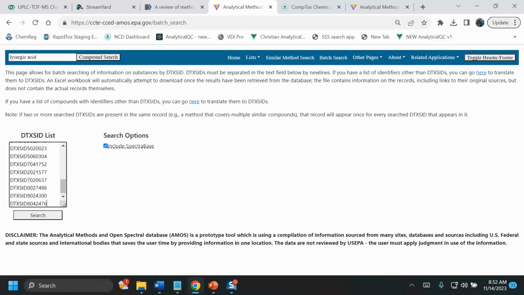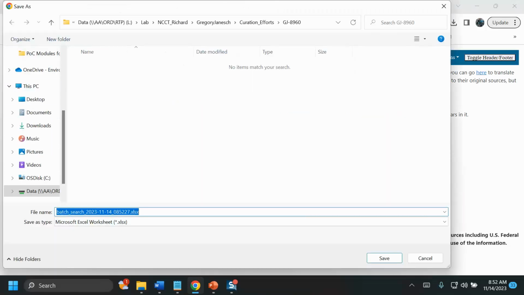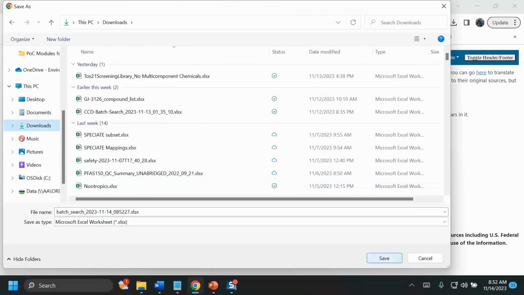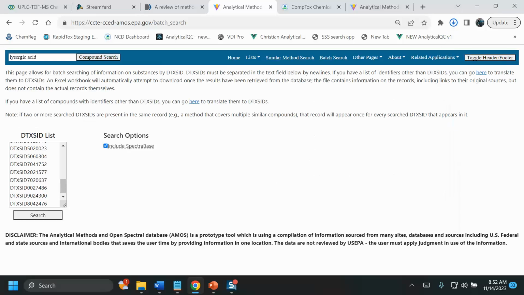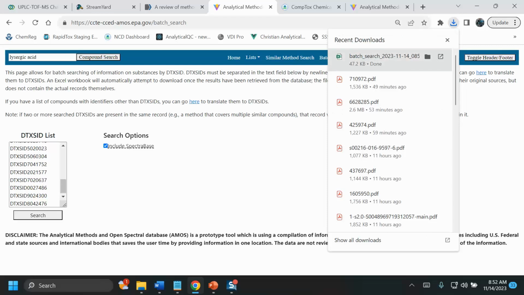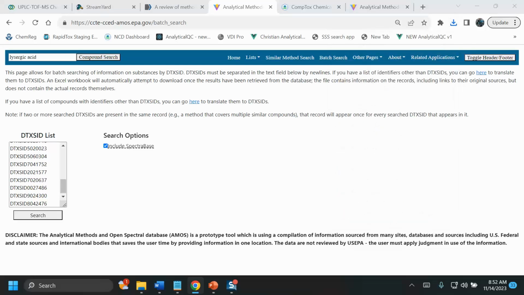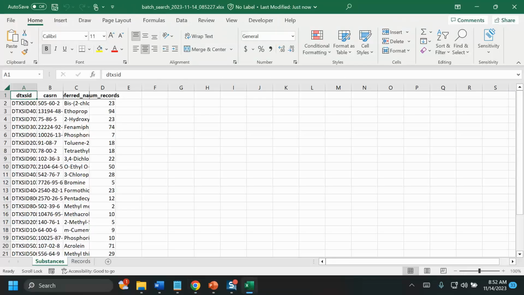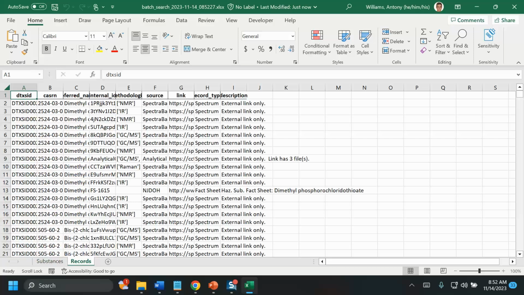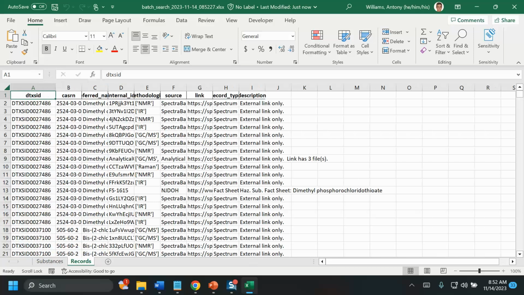CompTox Chemicals Dashboard is accessible to everybody. It's free of charge. You don't need to register. It's very, very highly used by the community at this point. It's been online for a number of years. First version went online in 2016. So now what I'm going to do is open the results of that batch search, and what that has done is it has taken the DTXS IDs, it has done the search to see what we have in terms of mappings, and we can see here, based on that chemical,